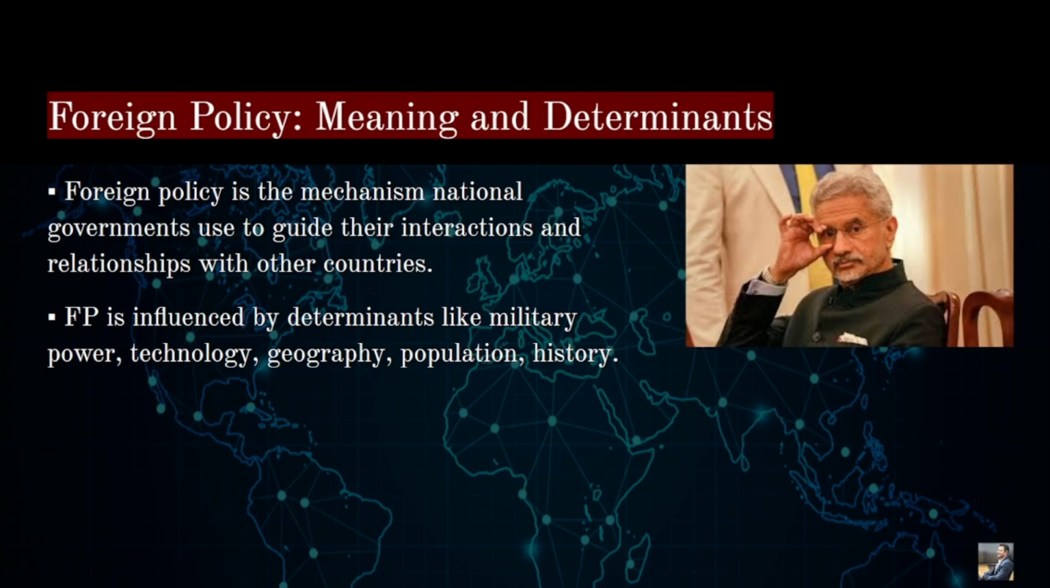I would recommend to all of you that you create your own definition. I have told you the keyword, that it is a mechanism which the national government uses in order to guide its interaction. So this is the framework. Using this particular terminology, you can create your own definition.